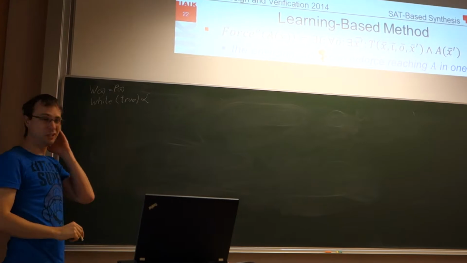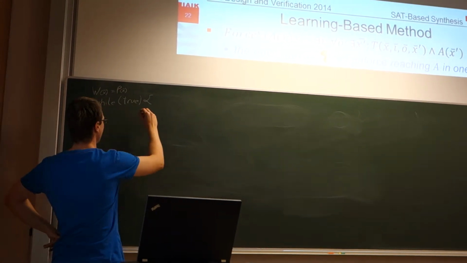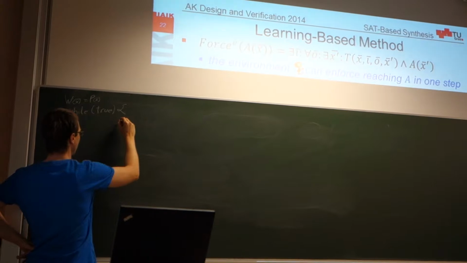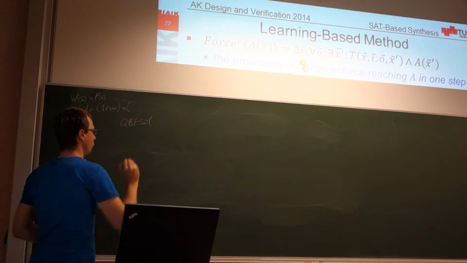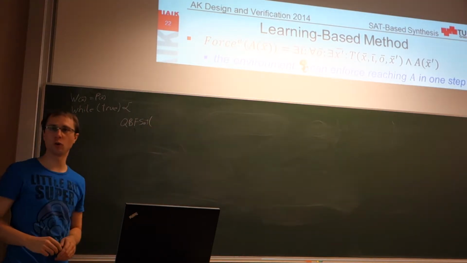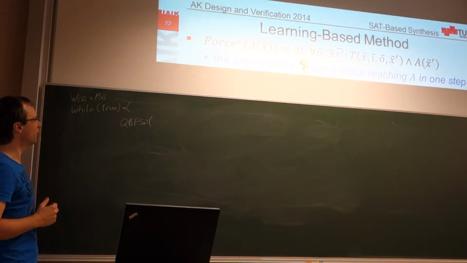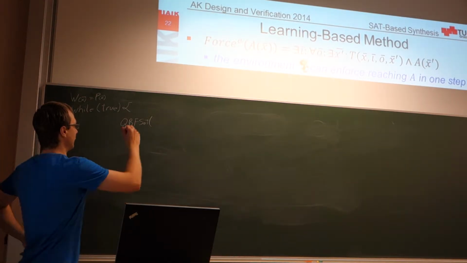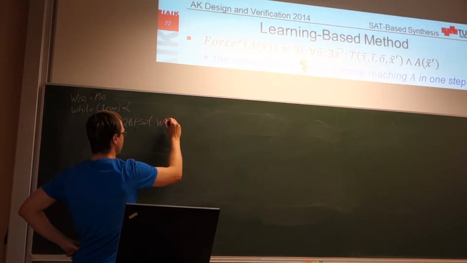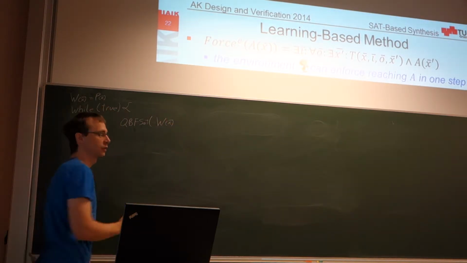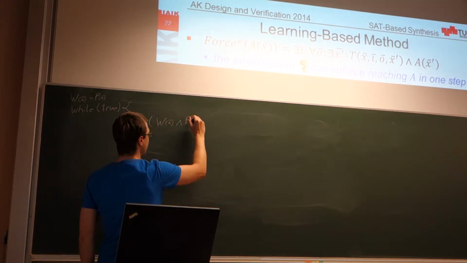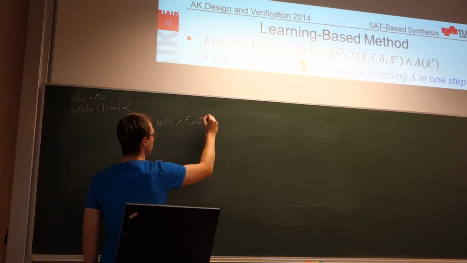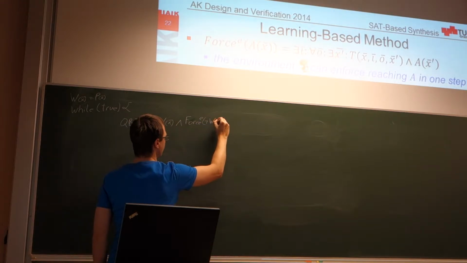Next, I will start an endless loop, which is hopefully not really endless. And the first step we do here is we ask a QBF solver. Let me write it like this: QBF sat, which means we ask a QBF solver whether the following formula is satisfiable. Namely, what we would like to get is a state which satisfies this formula W, which means that it is part of our winning region, and at the same time this state should be part of force E of not W.